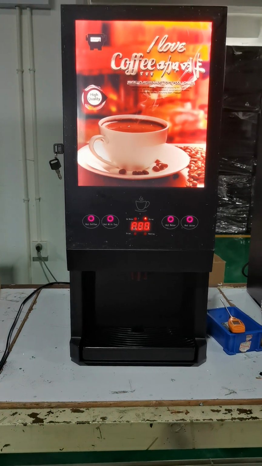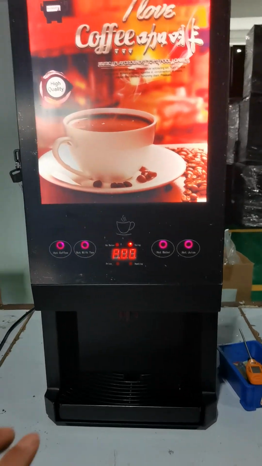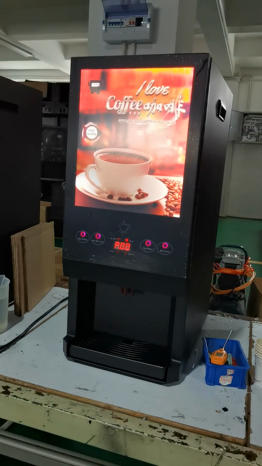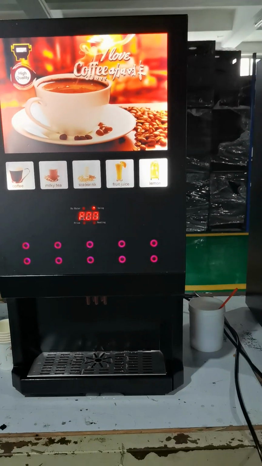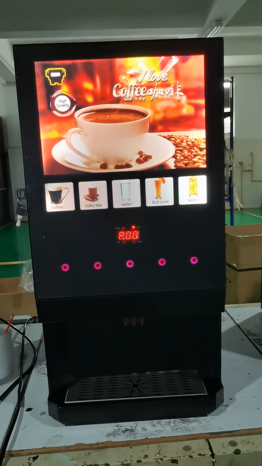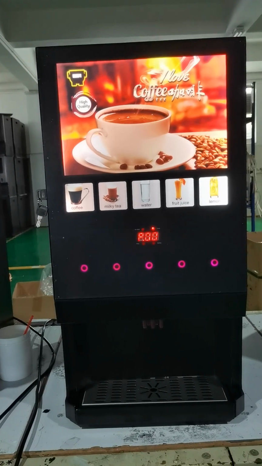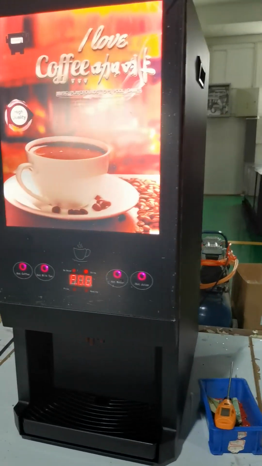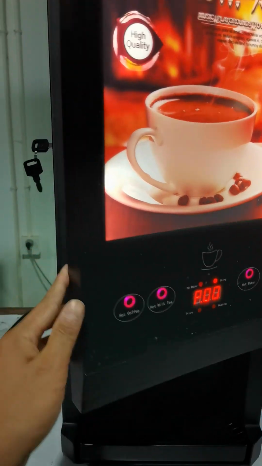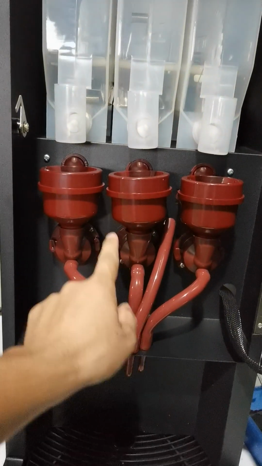Okay, let me introduce our three types of coffee machine. This 3 canister coffee machine, and this is 4 canister and 9 hot drinks, 1 hot water, and this one is 4 canister, 4 hot drinks, 1 hot water. Okay, this one is 3 canisters and 1 hot water.